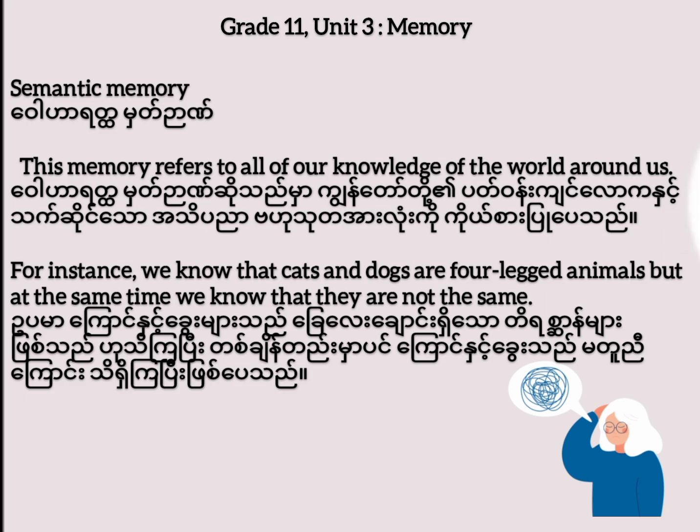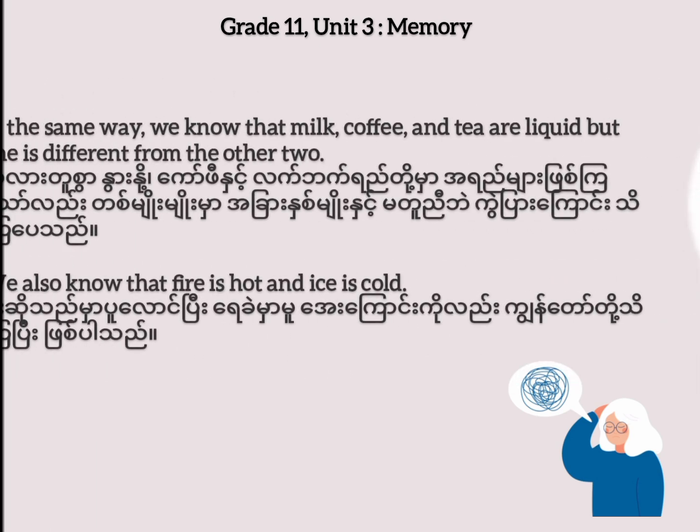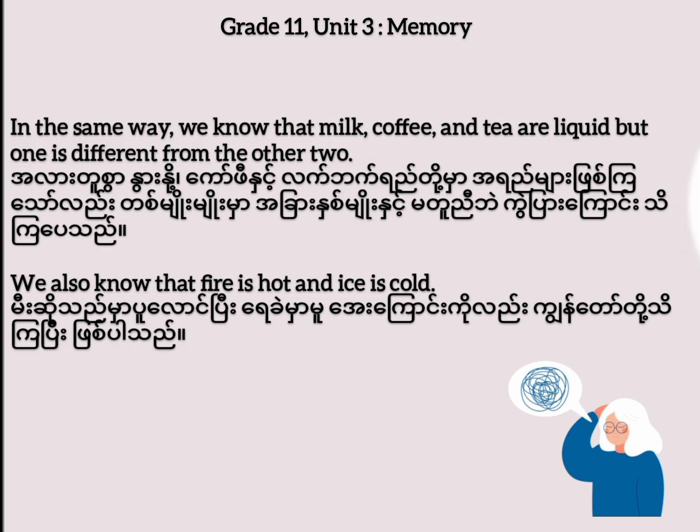Semantic memory. This memory refers to all of our knowledge of the world around us. For instance, we know that cats and dogs are four-legged animals, but at the same time we know that they are not the same. In the same way, we know that milk, coffee, and tea are liquid, but one is different from the other two.